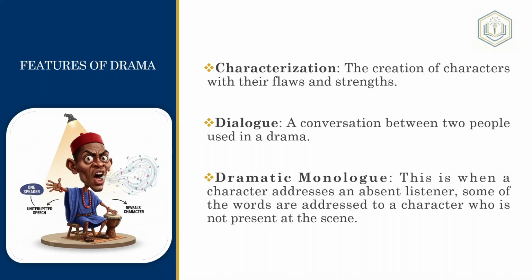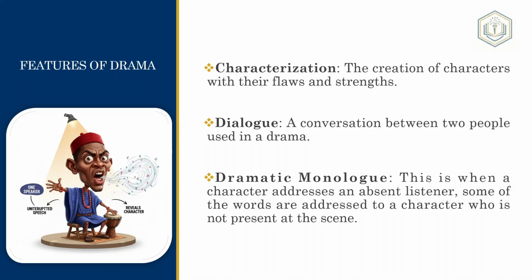So the next thing is dramatic monologue. Dramatic monologue is when a character addresses an absent listener. Some of the words are addressed to a character who is not present at the scene. Now, many times, people mistake dramatic monologue for soliloquy, and we'll get there in a minute, but let me explain what dramatic monologue is.